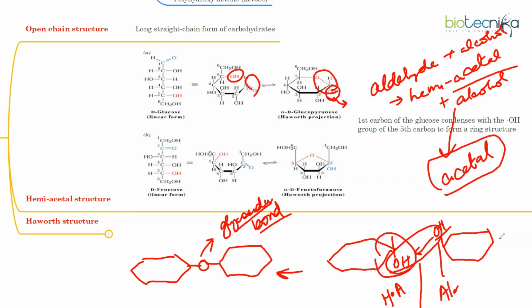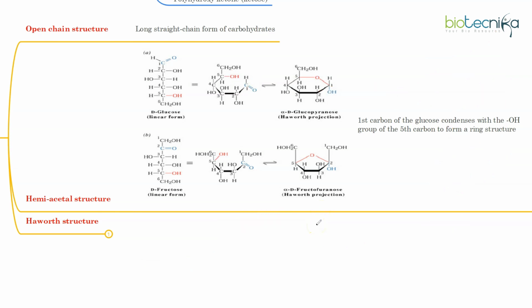But actually it is the interaction specifically between a hemiacetal group and an alcohol group. The other alcohol group doesn't always need to be from a sugar. The hemiacetal group should be there, one anomeric carbon should be involved, but the other OH group doesn't need to be from a sugar. So it's a misconception that a glycosidic bond can be formed only between two sugars. No, one sugar anomeric carbon is required, and the other can be any other molecule with an OH group.